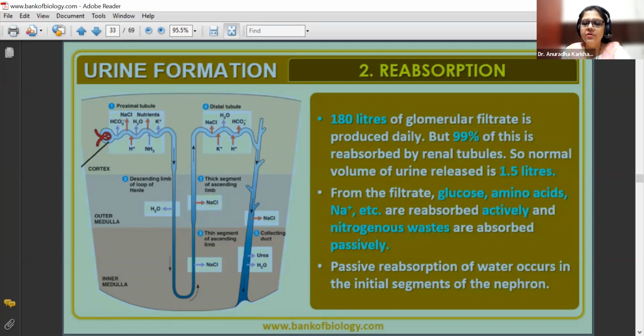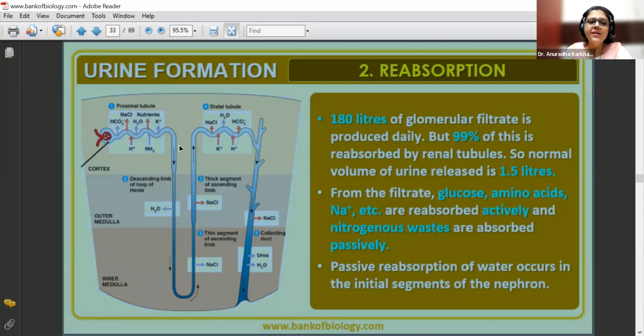Otherwise all the water will flow down. So you can see this is the way reabsorption of water takes place. In each and every segment, water is getting reabsorbed, in the sense that it is moving out through these tubules.